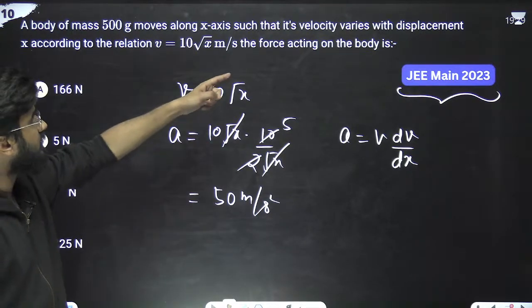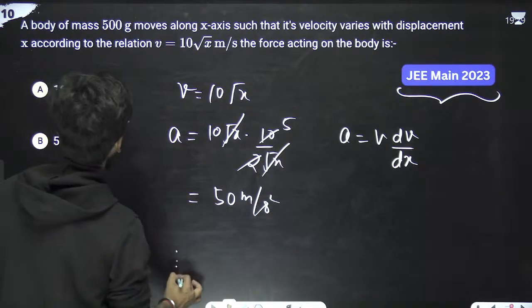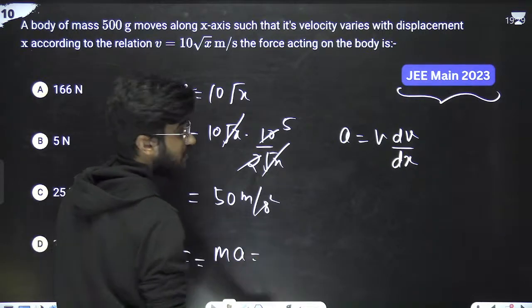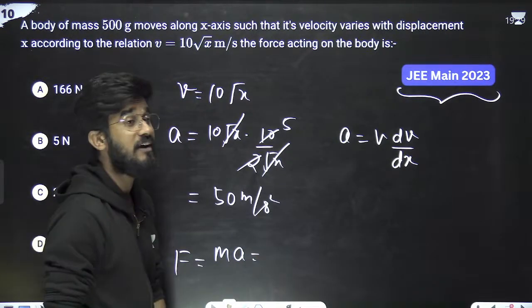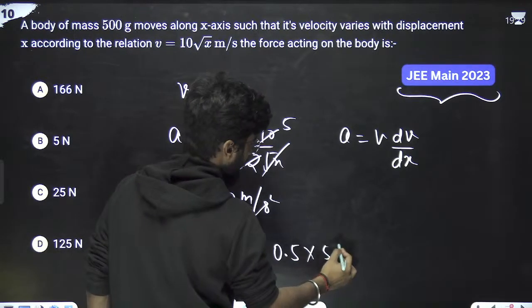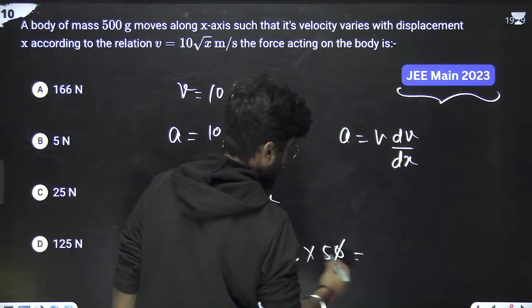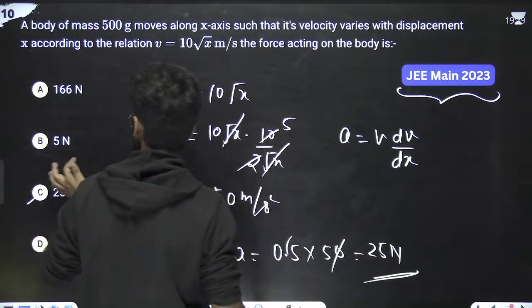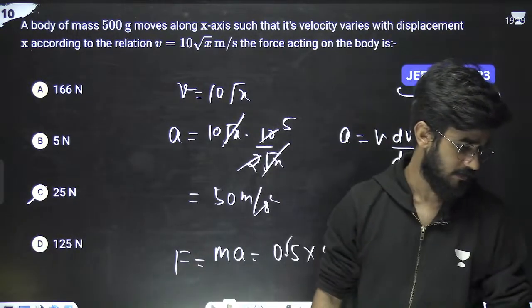Now we have to calculate the force acting on the body. Force is mass into acceleration. What is mass? Mass is 500 grams, which means 0.5 kg. 0.5 kg, correct? Into 50. So 0 got cancelled. It is simply 25 Newton. 25 Newton, so C option is correct. Very good.